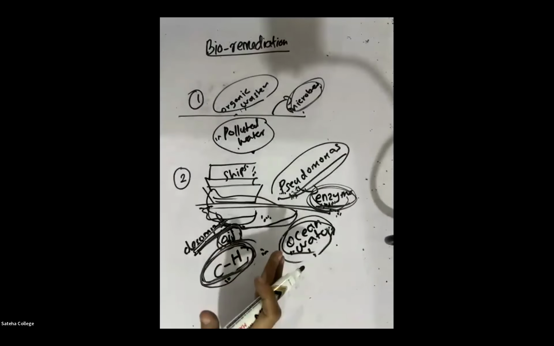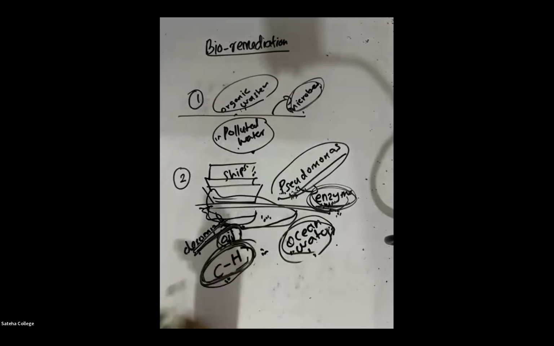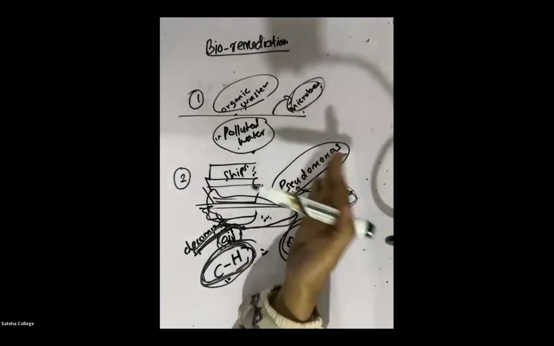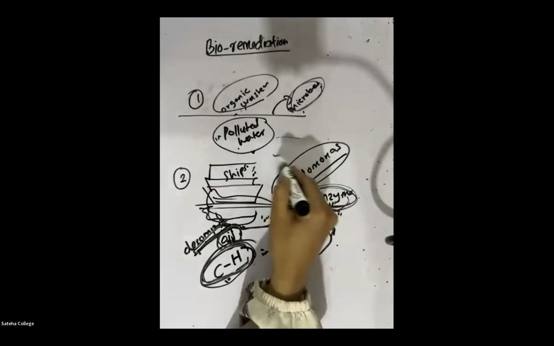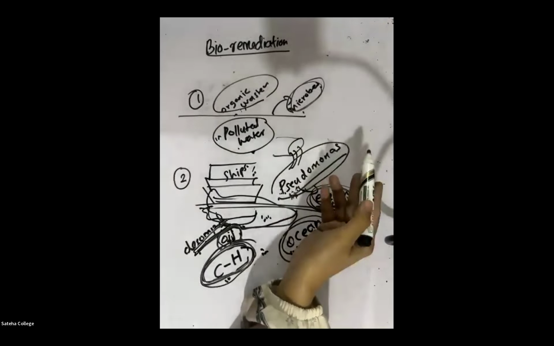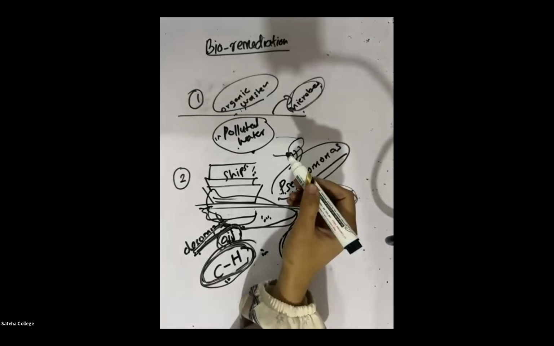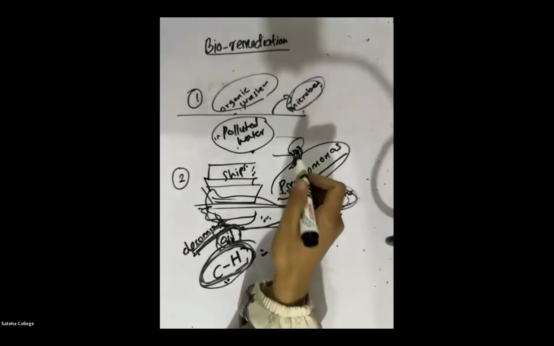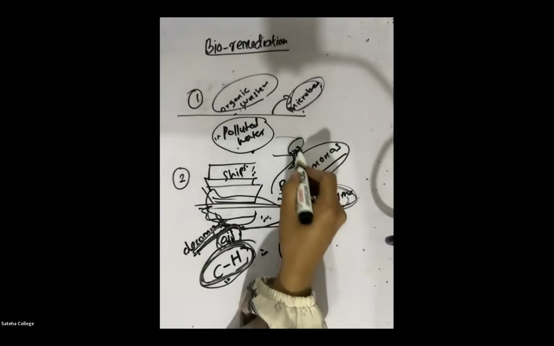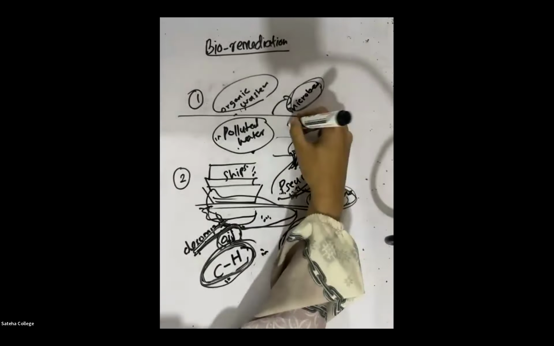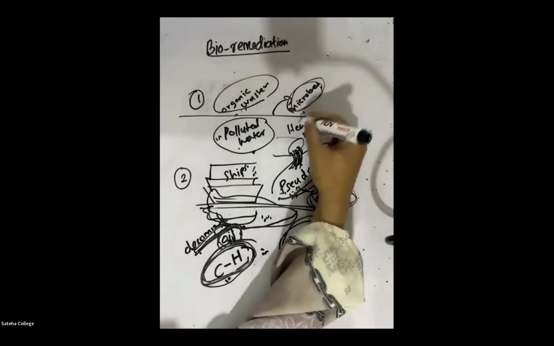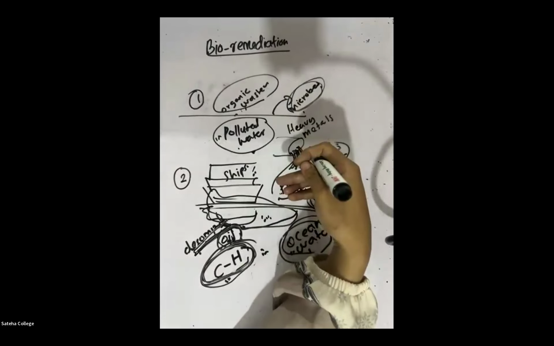Right. Third example is factories. Now, what do the factories do? They usually release the waste material to the water bodies. Have you seen that big, huge tunnels releasing a lot of waste to the water bodies? So when they release industrial waste, it contains a large amount of heavy metals. Heavy metals are toxic. It's not good for our body.